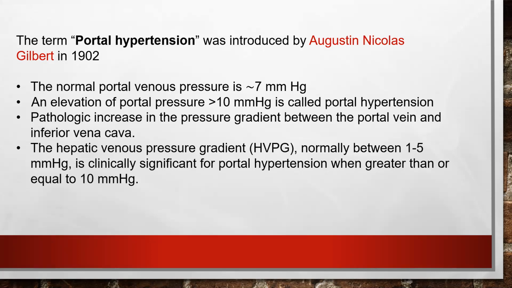There is an increase in the gradient between the portal vein and the inferior vena cava, called the HVPG, the hepatic venous pressure gradient. It is normally 1 to 5 millimeters of mercury. When it is equal to or more than 10, it is called portal hypertension. So the important thing is that the hepatic venous pressure gradient should be equal to or more than 10 millimeters Hg.